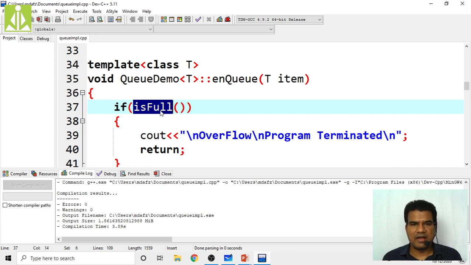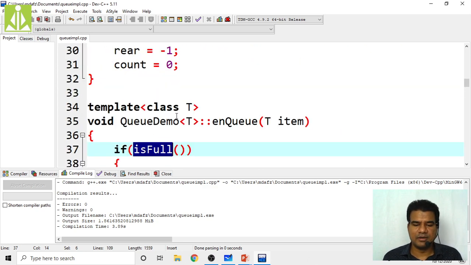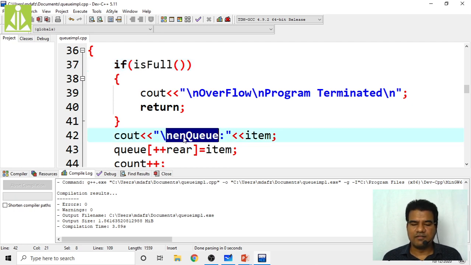As you know, right now we have not done any pushing. When you are doing this AB, we have not done any NQing. So your queue is completely empty. So is full will return false. So the control will come over here. It will print this value NQ AB.